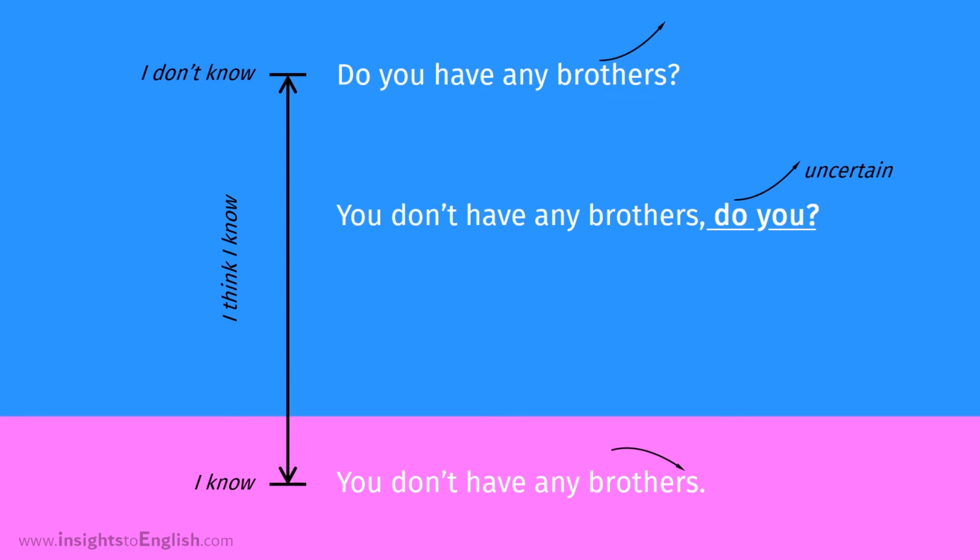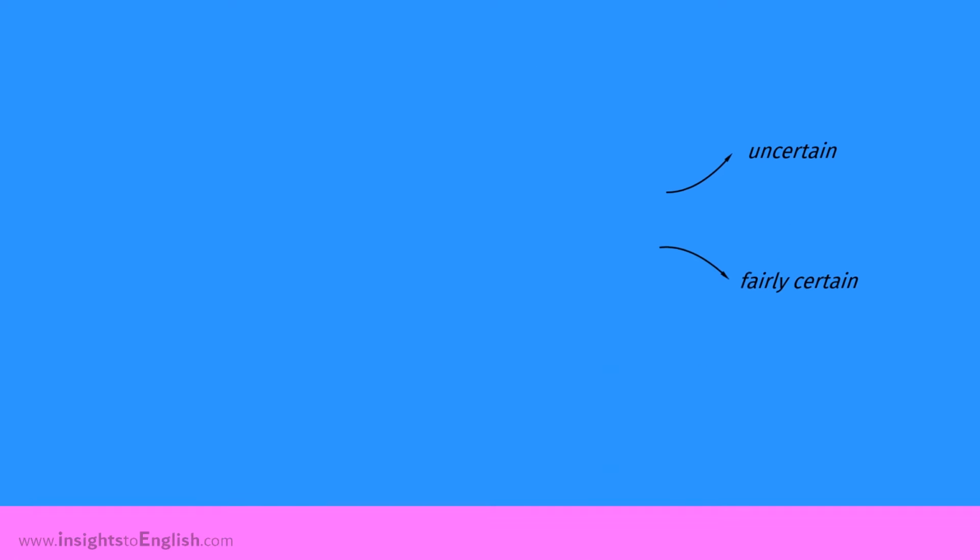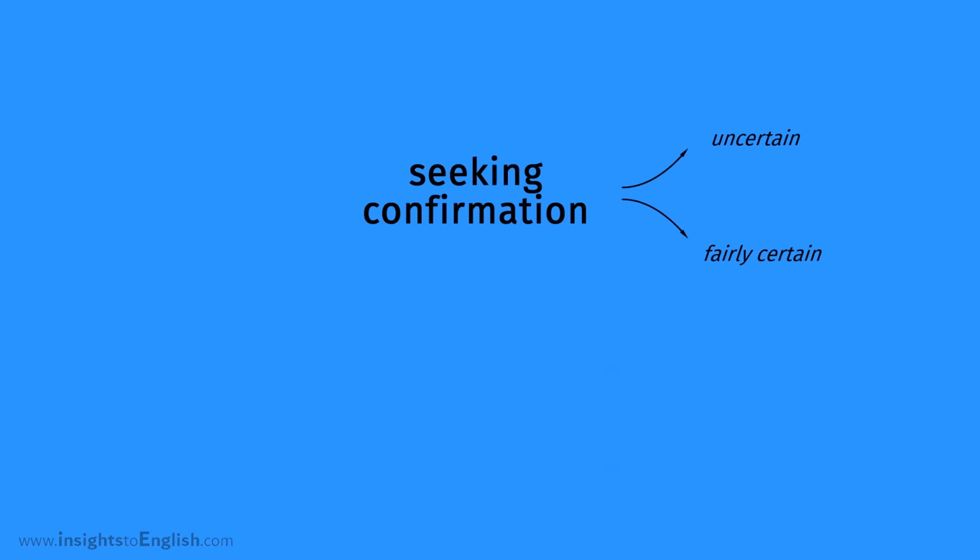Like that. But if we are confident in the answer, then our voice goes down at the end, just like with most declarative sentences. Like this? You don't have any brothers, do you? Like that. Alright, so we have two types of question tags, confident ones and uncertain ones. Actually, there's a third, which we use for rhetorical questions.